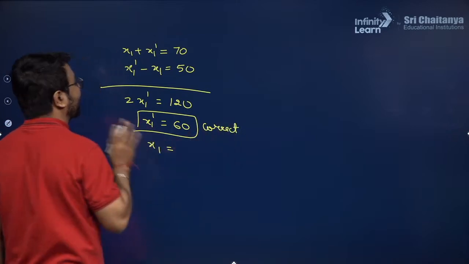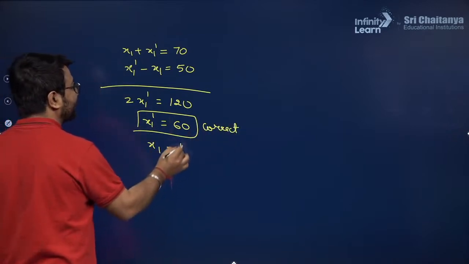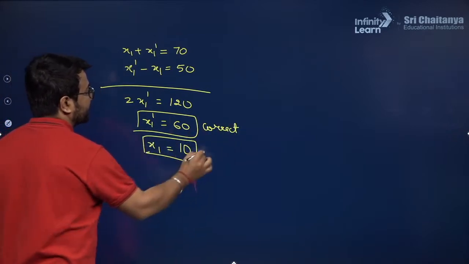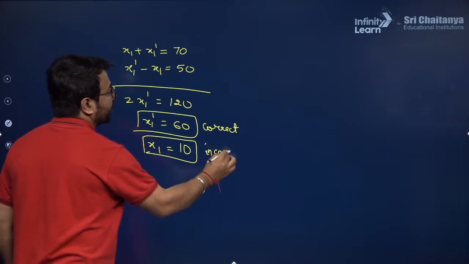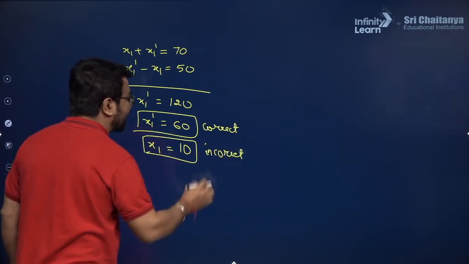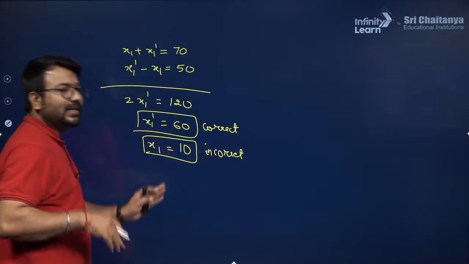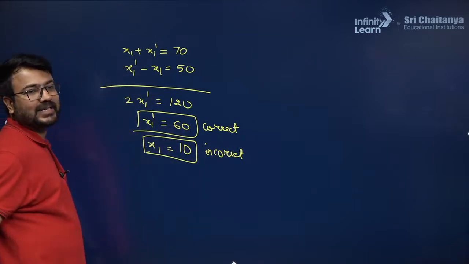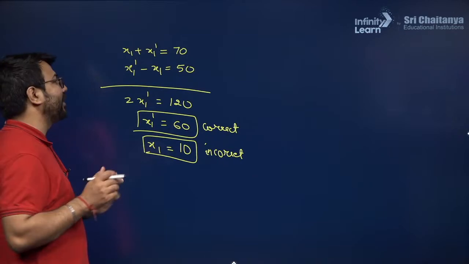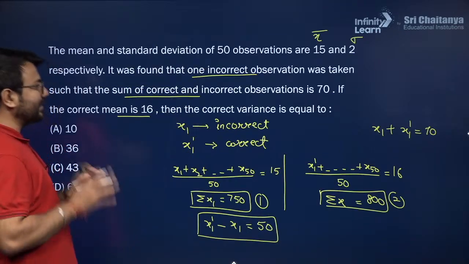Now let us try to write the incorrect one. So the incorrect one will become 10. This is incorrect. I hope you are able to understand. So that means we have considered 10, but we should have considered 60. I hope you are able to understand how I have written this. Now what will be the difference?